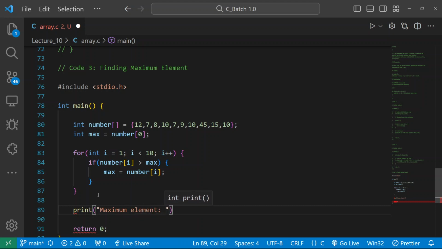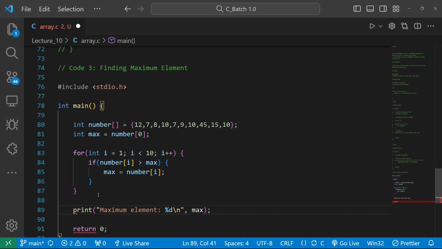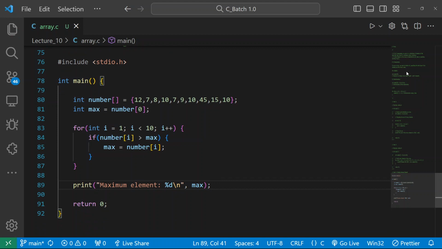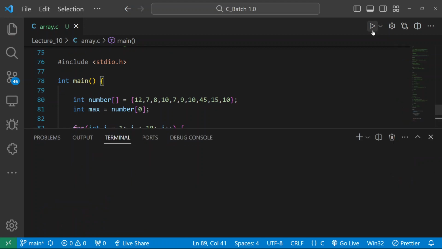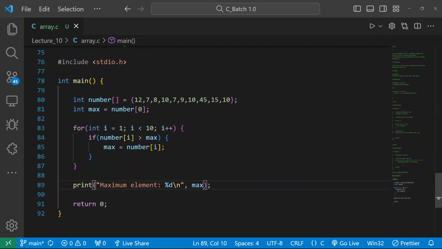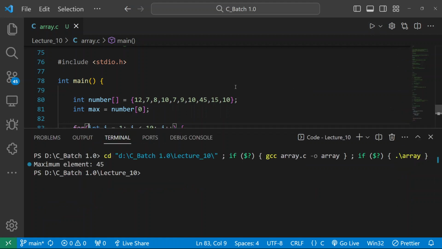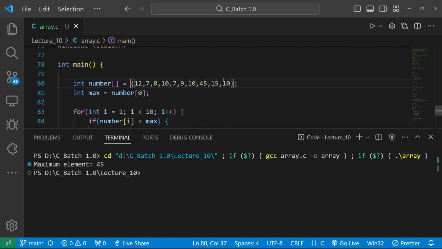Okay, so that maximum element I need to print. So I will be printing max in front of you now. Let me check, is this code correct or not? Let me save it. Let me run it. See the output. Okay, I have written only print. Sorry for that. Let me write printf. I missed the f part. No worries. Yeah, I got 45. As you can see, 45 is the maximum.